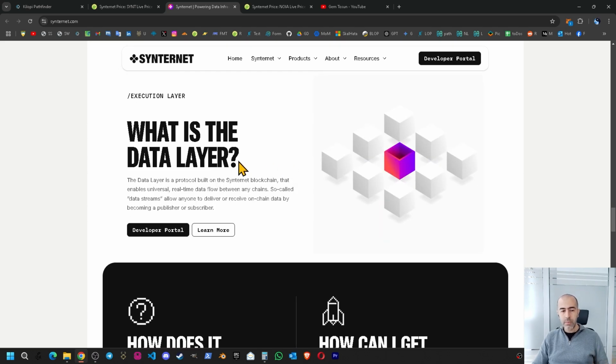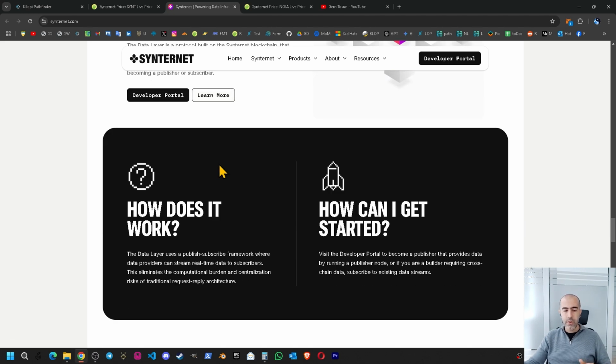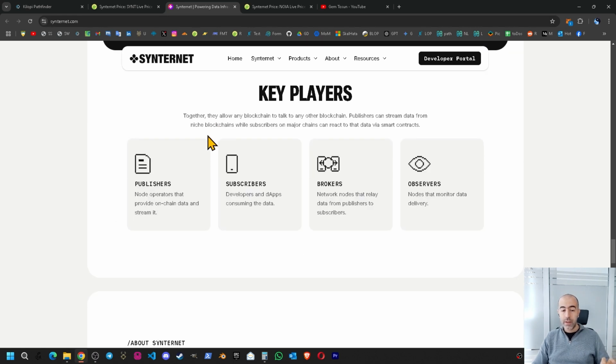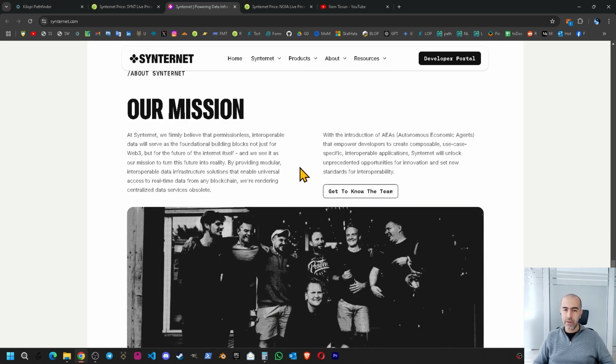If you go down a little bit more, it explains what the data layer is. If you want to learn more, you can click this and see the documentation: how does it work, how can I get started. The developer portal is located here as well. And there are the key players which we mentioned about 3 minutes ago: publishers, subscribers, brokers, and observers. If you go down a little bit more, you can see their mission. Their mission is to build the decentralized, trustless data layer on Web3. So this is their final destination.